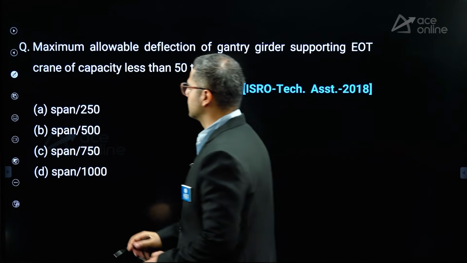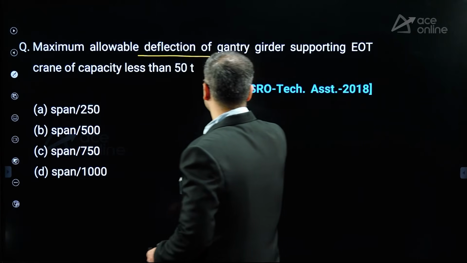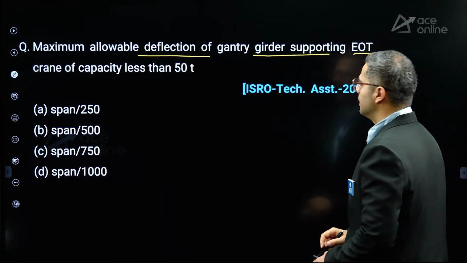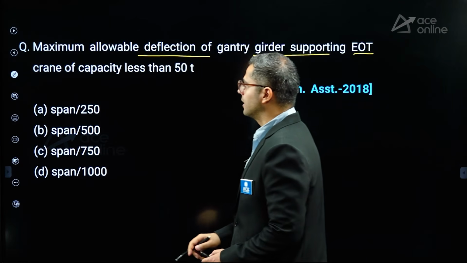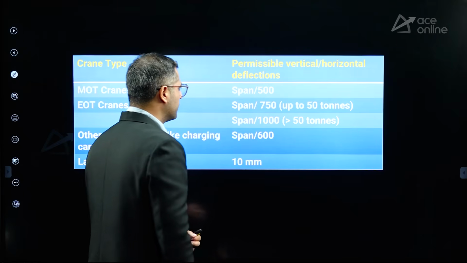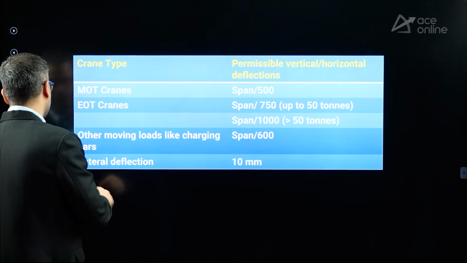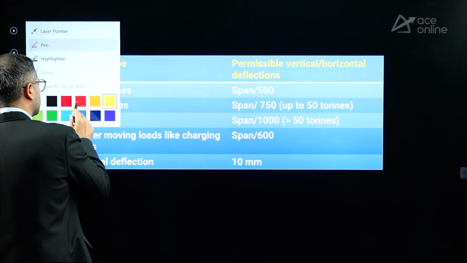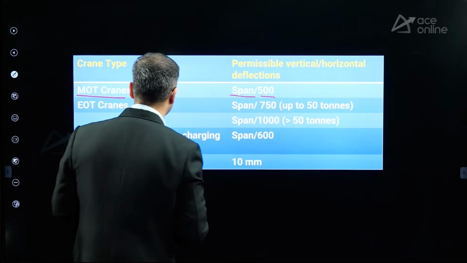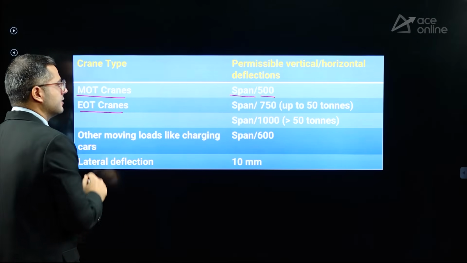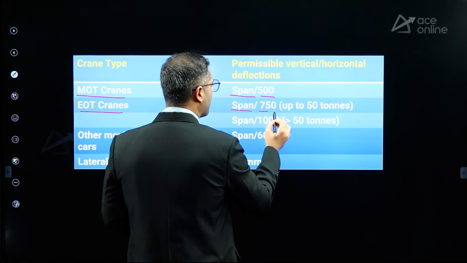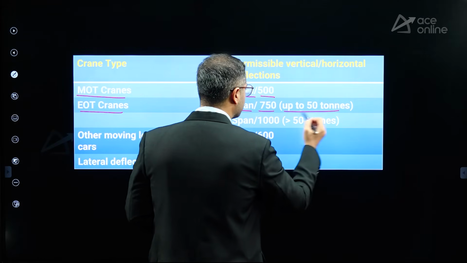Next is the maximum allowable deflection of gantry girders supporting EOT, that is electrically operated overhead cranes, of capacity less than 50 tons. If you see this table over here, for MOT cranes it is span by 150. For EOT cranes, the permissible vertical deflection is span by 750 up to 50 tons.